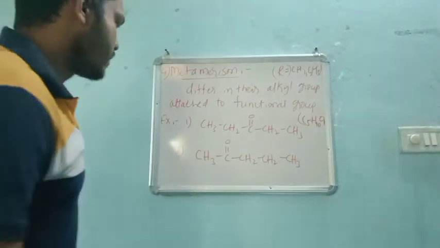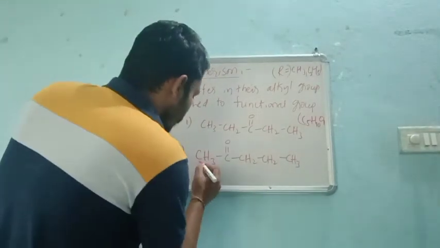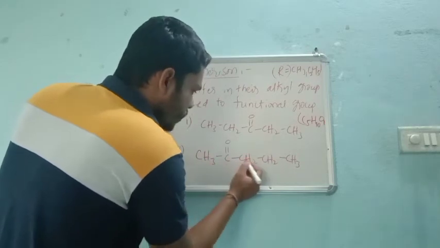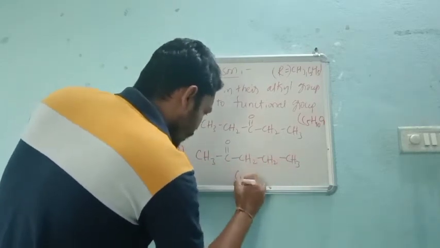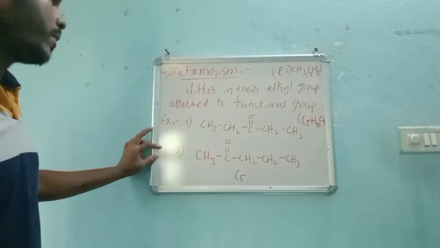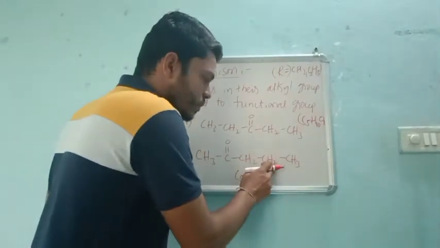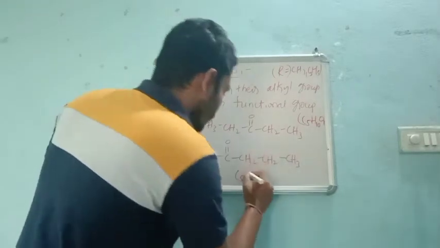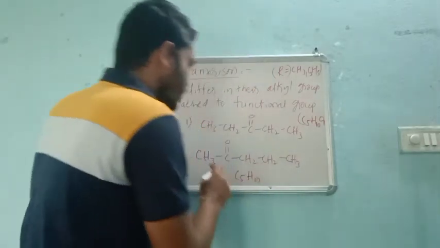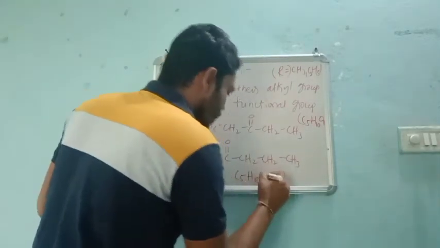Coming to the second example, check it out. Now 1, 2, 3, 4 and 5, C5. Now count the number of hydrogens. 3 plus 2, 5, 5 plus 2, 7, 7 plus 3, 10. And how many oxygen? 1 oxygen.